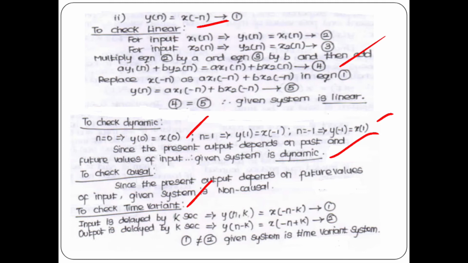To check time variant, first of all, the input is delayed. You can delay the input by writing x of minus n minus k. If the output is delayed by k seconds, you have to substitute in the place of n, that is x of minus of n minus k. So minus n plus k. Entirely the two equations are different. So the given system is a time variant system.